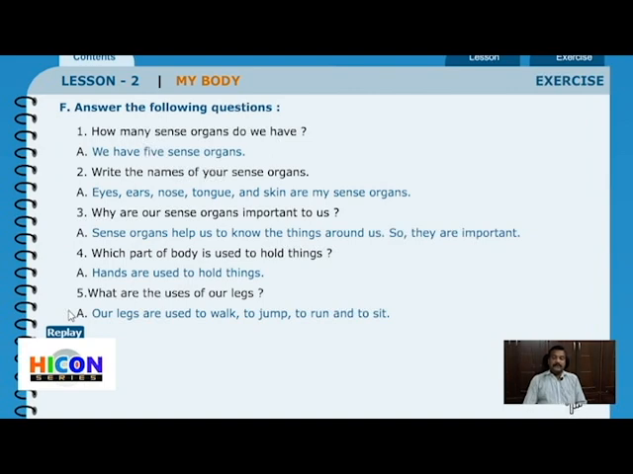Fifth question, what are the uses of our legs? Or why do we use our legs? Answer, our legs are used to walk, to jump, to run and to sit. So what are the functions or the usages that we have with our legs? Our legs are used to walk, to jump, to run and to sit. Okay. Now you have 2 minutes time. Please read all the questions and the answers given under.